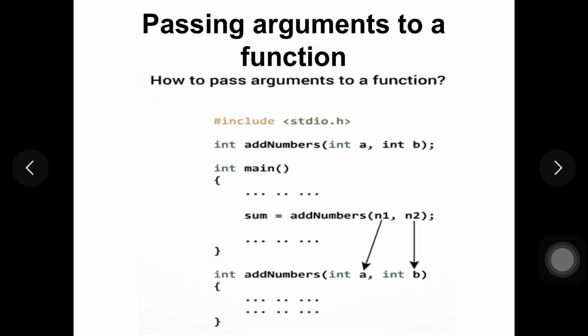So here, what is the main argument or parameter which I can pass to you? I am telling you to write on the board, so I will pass a chalk piece into your hand so that you will use that chalk piece and write on the board. This is nothing but passing arguments to a function. So in programming, it may be passing of some values or whatever. It depends on what task we are executing in a function.